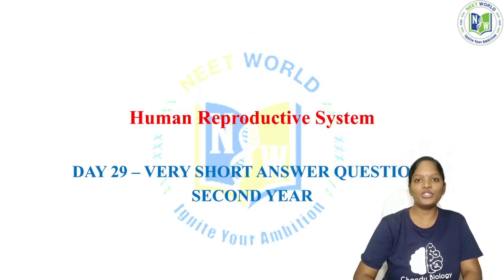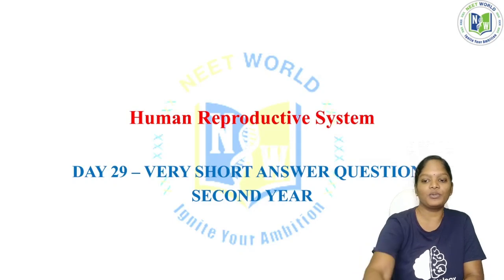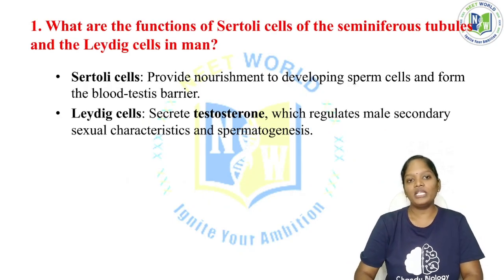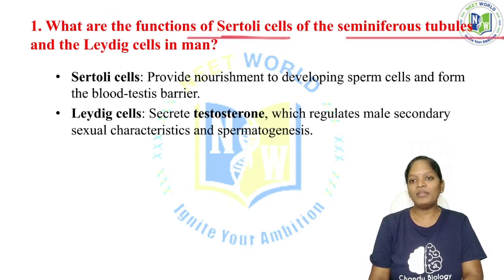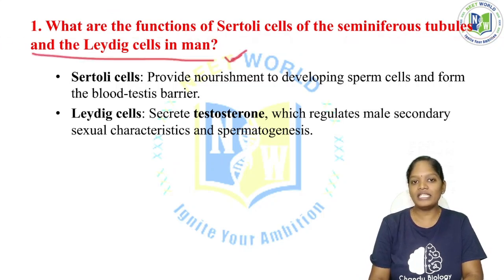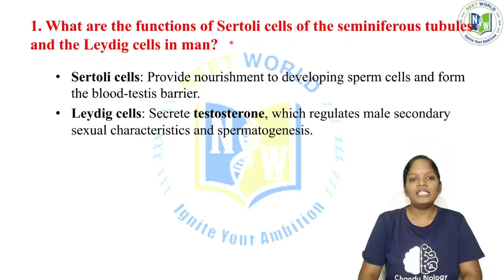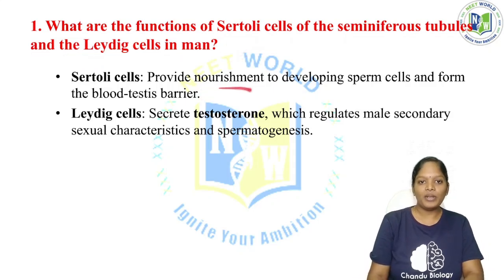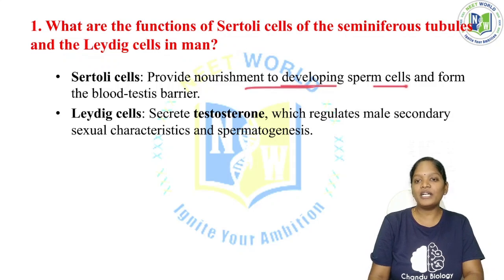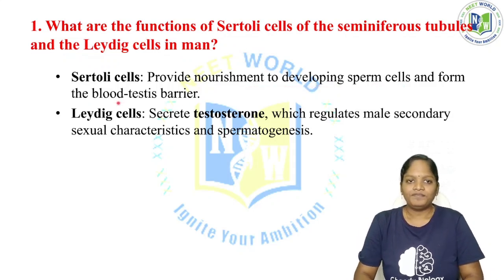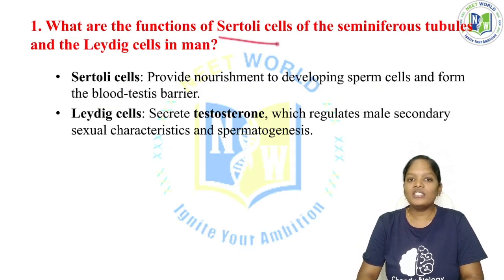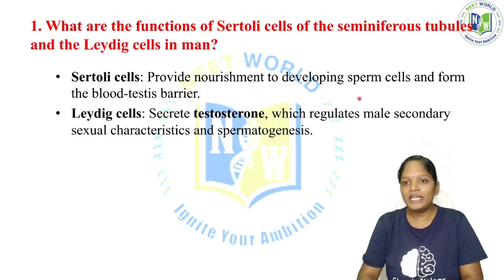Now we come to the very short questions in the human reproductive system. The first important question: what are the functions of Sertoli cells of the seminiferous tubules and the Leydig cells in man? The Sertoli cells provide nourishment to developing sperm cells and form the blood-testis barrier.